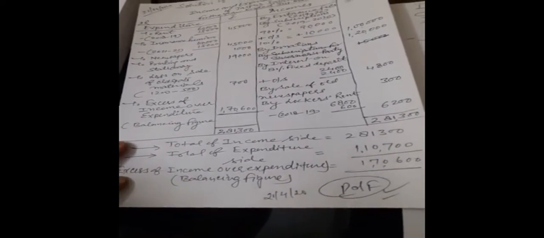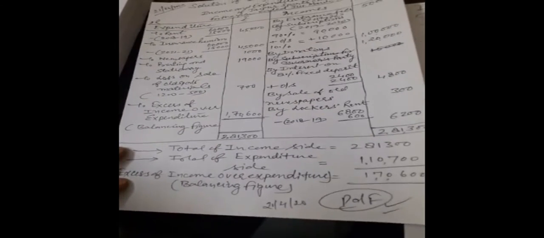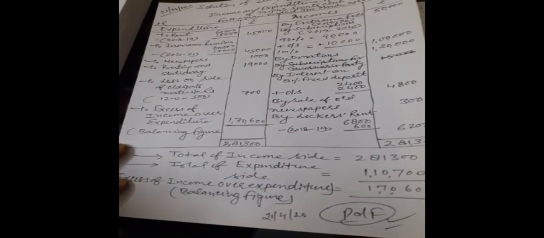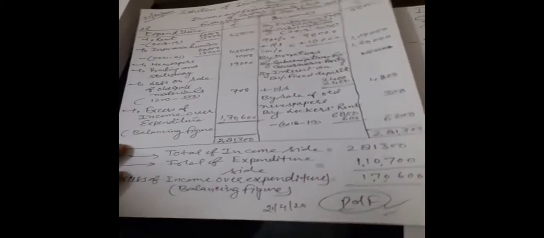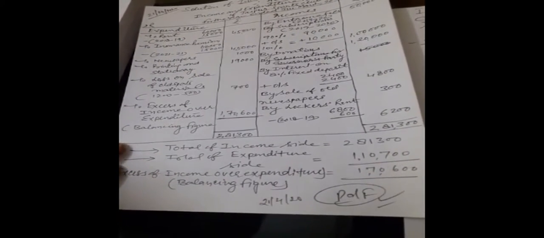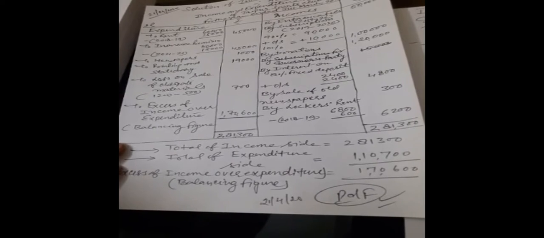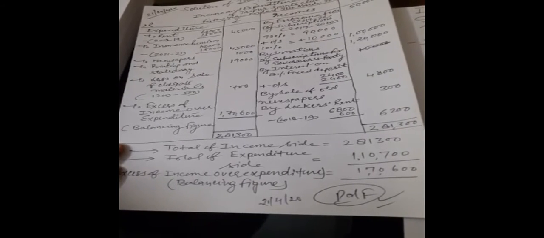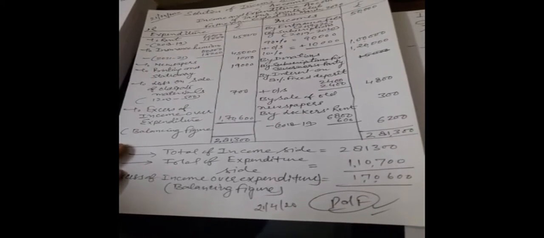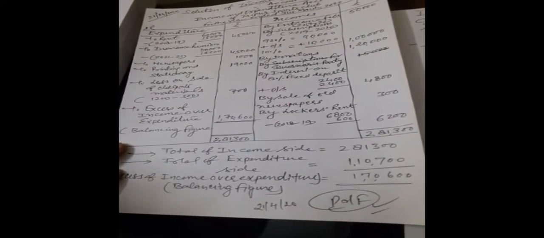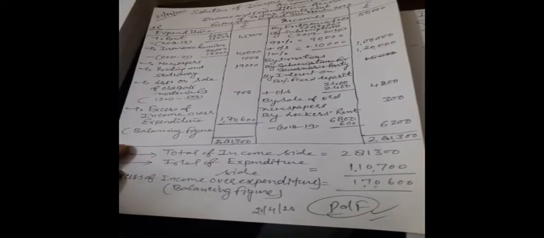Then see at the receipt side, the sale of old sports material whose book value is given 1,200 and sold for 500. So there is a loss of rupees 700. So loss will be there if a fixed asset has been sold or any capital item has been sold. If there is a profit or loss, then it will be recorded. Loss at the expenditure side, profit at the income side.